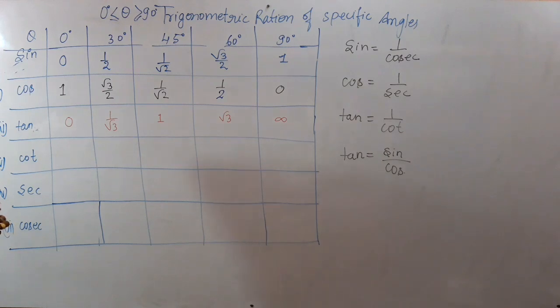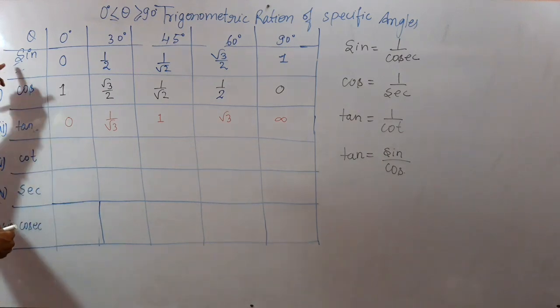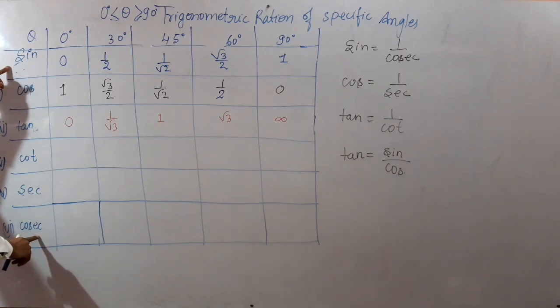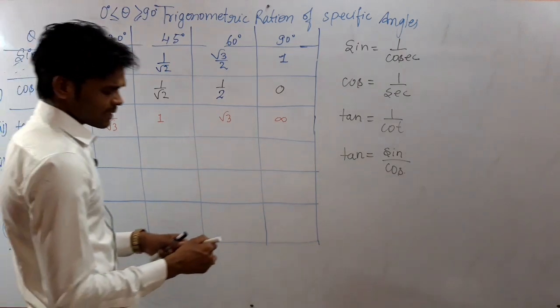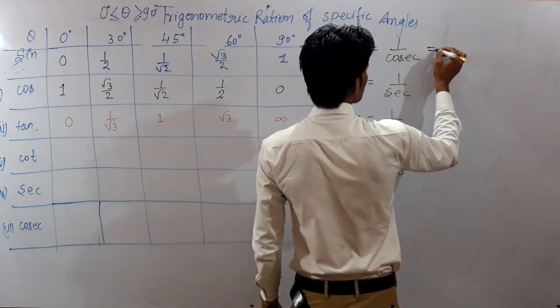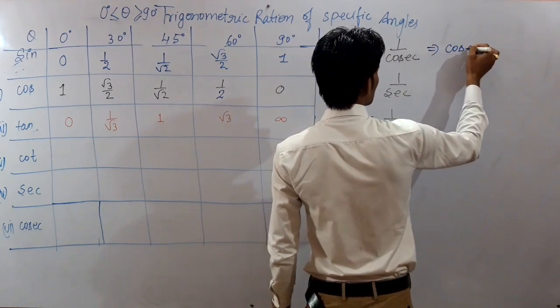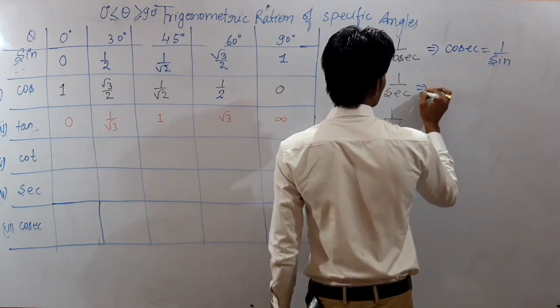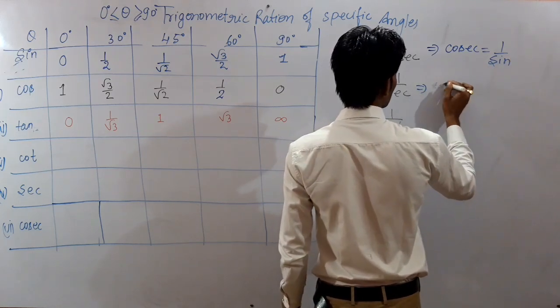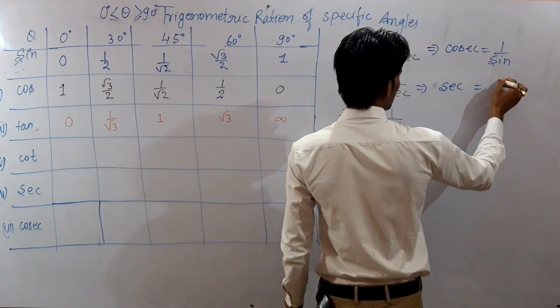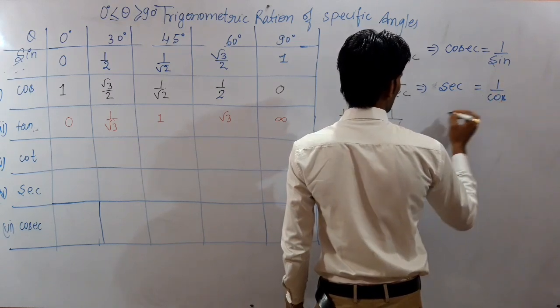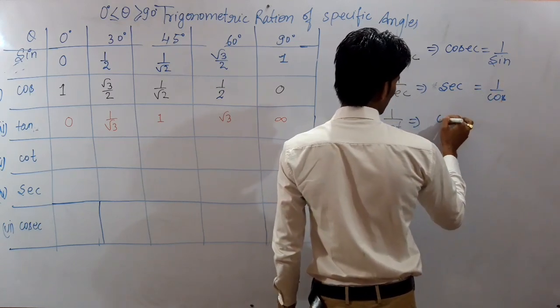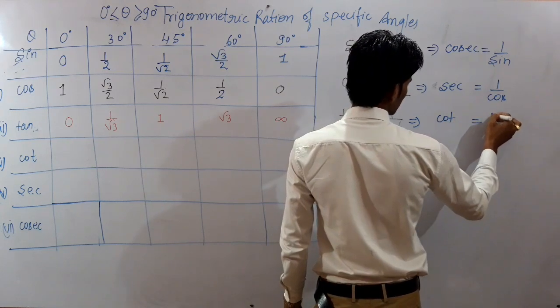Now you may see, sine is the reciprocal of cosec, so you may also write cosec is the reciprocal of sine. And sec is the reciprocal of cos, and cot is the reciprocal of tan.